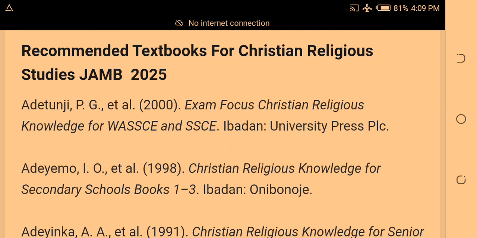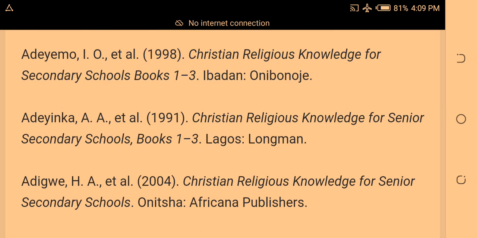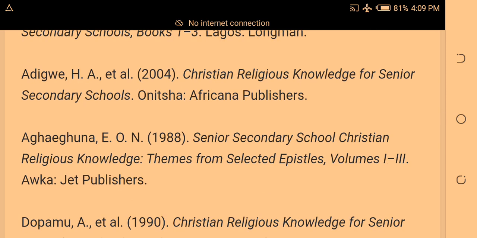Let me tell you the recommended textbooks that JAMB itself recommended. Use Exam Focus Christian Religious Knowledge. Use Christian Religious Knowledge for Secondary Schools by Adeyemo. Use Christian Religious Knowledge for Senior Secondary School by Adeyinka. Use Christian Religious Knowledge for Senior Secondary Schools by Adigwe.